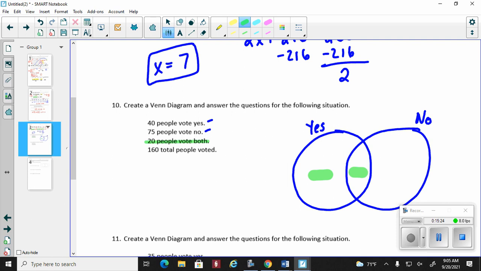Also, one more thing. Whatever number goes here, here, here, and here will be the total. So all those 4 numbers will add up to 160. That's a non-negotiable. Now, it says 20 people voted both, so I'm going to put 20 here.